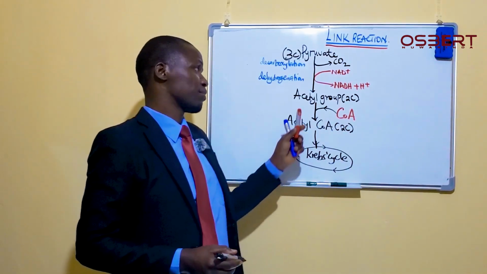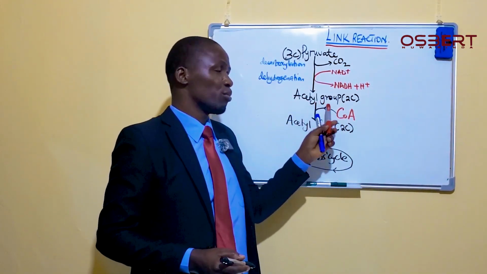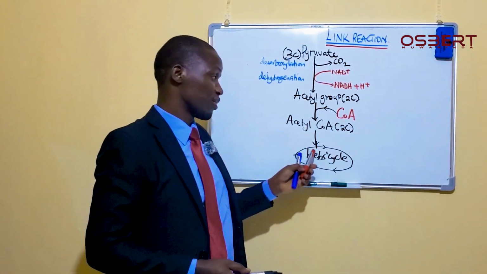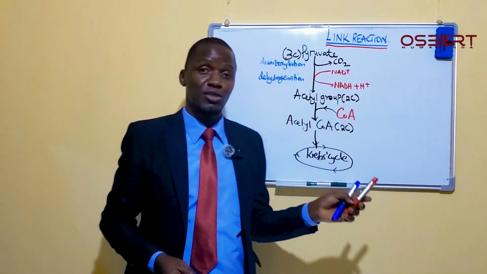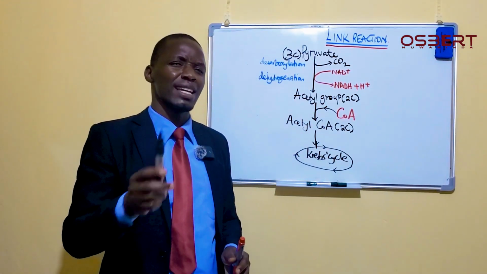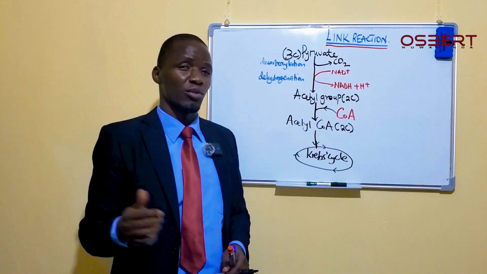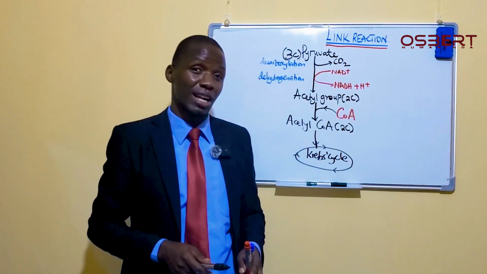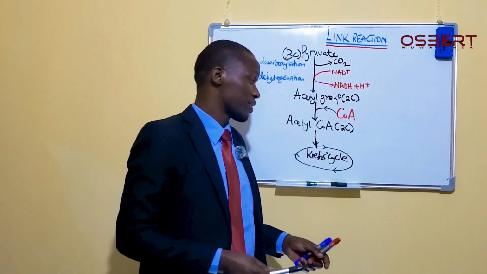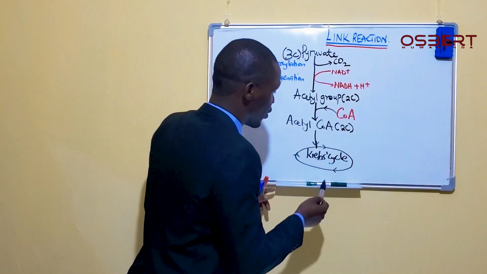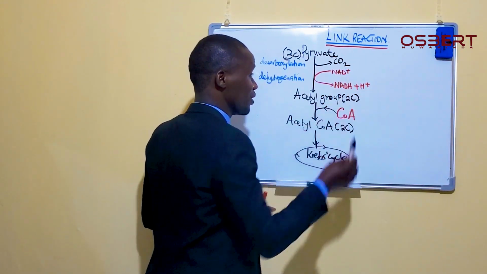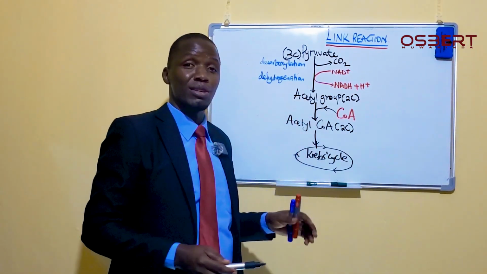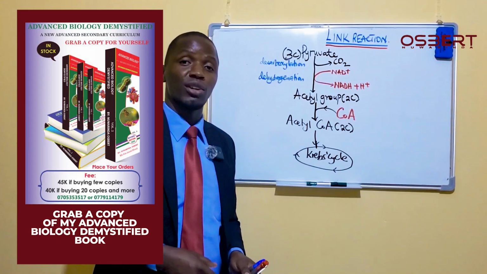And even after it has been turned into 2 carbons, the acetyl group alone may still not be catalyzed by the reactions found in the matrix. Remember, in one of the first videos, we said the matrix of mitochondria has very many enzymes, which catalyze very many reactions there. These reactions may not be able to act on plain acetyl group, and that's why this acetyl group must first be combined with coenzyme A.